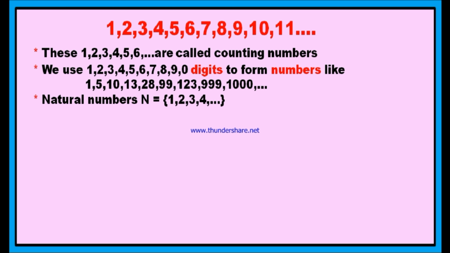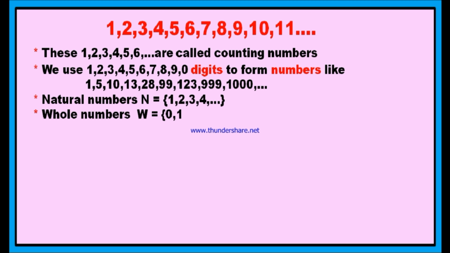Now, the difference between any two successive natural numbers is always 1. And again, if you add 1 to a preceding natural number, you will get the next natural number. For example, if you add 1 to 1, you will get 2. If you add 1 to 2, you will get 3. If you add 1 to 3, you will get 4. If you add 1 to 4, you will get 5. And so on, you can write all these natural numbers. Since N is the first letter in the word natural numbers, these natural numbers are denoted by the letter N.